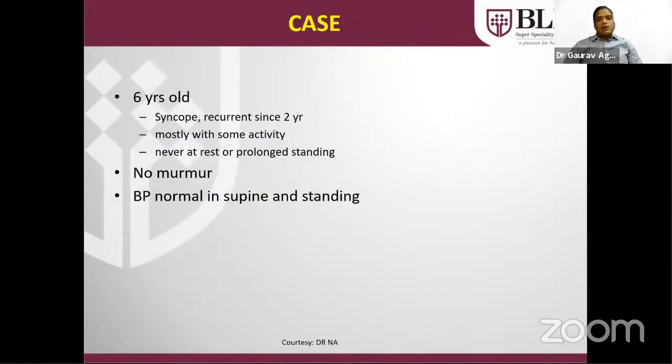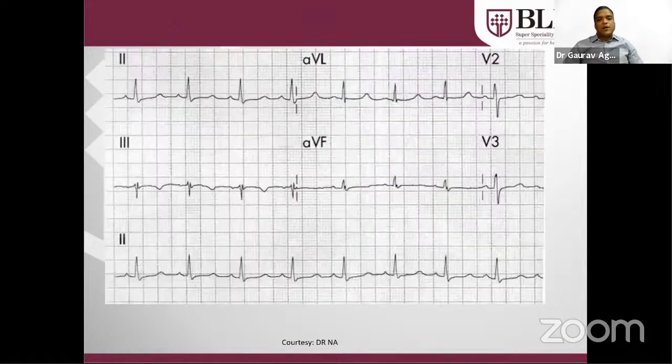Another case, a 6-year-old with a history of syncope, recurrent for the last 2 years, mostly with some activity, never at rest or with prolonged standing. There was no murmur, and BP was normal in supine and standing.